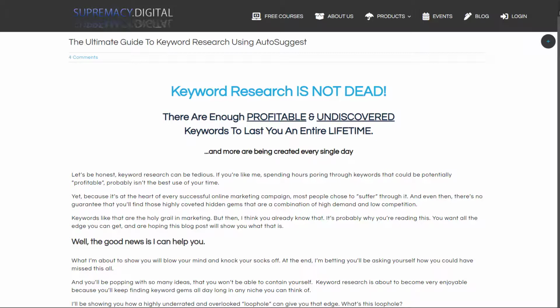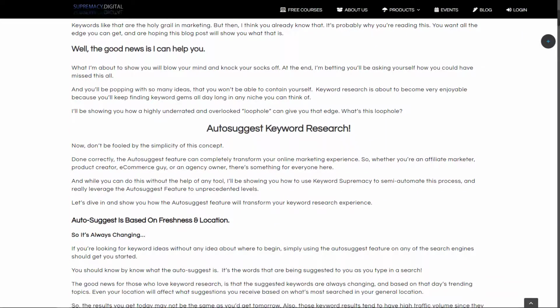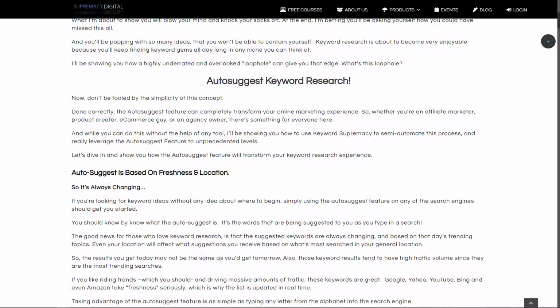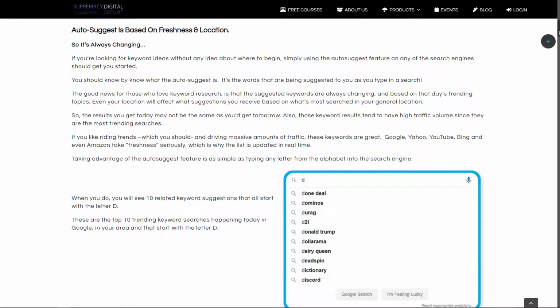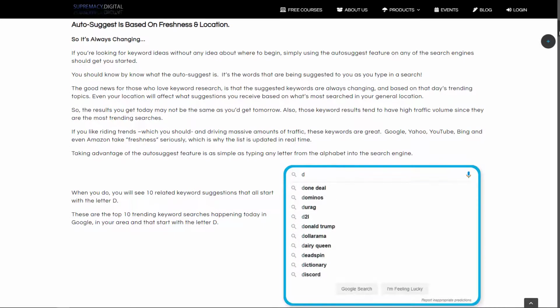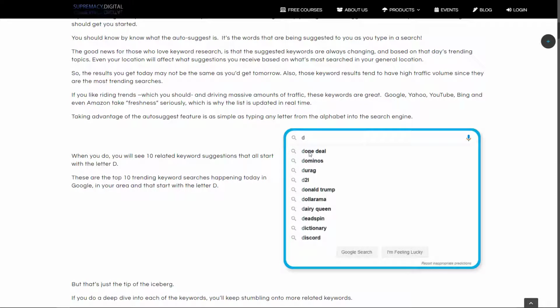So in part one of Keyword Research is Not Dead, we covered how to use the absolute power of the AutoSuggest feature of Google to start helping you find keywords, even if you don't know what niches you want to get into. So you can simply type in the letter D and Google will give you 10 suggestions of the most trending searches that start with the letter D. And the nice thing about the AutoSuggest is that they aren't static. You could come back tomorrow and they will change based on the trends of what is happening in the world.